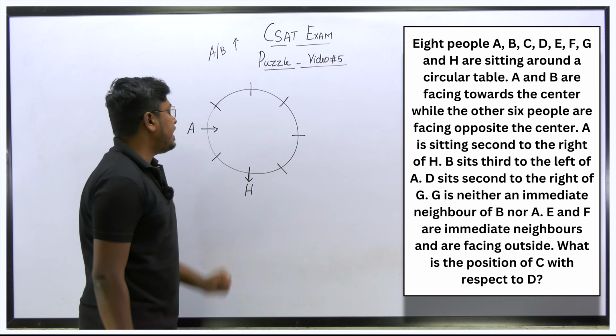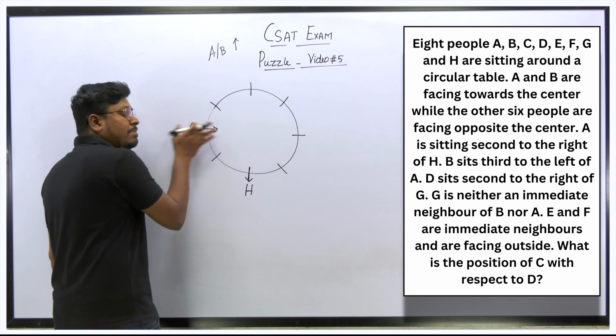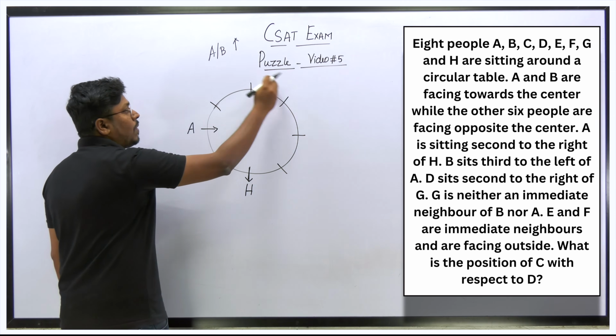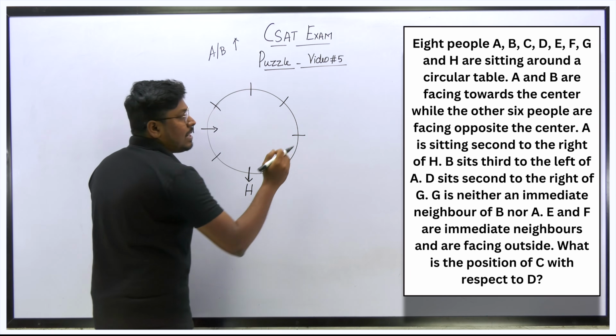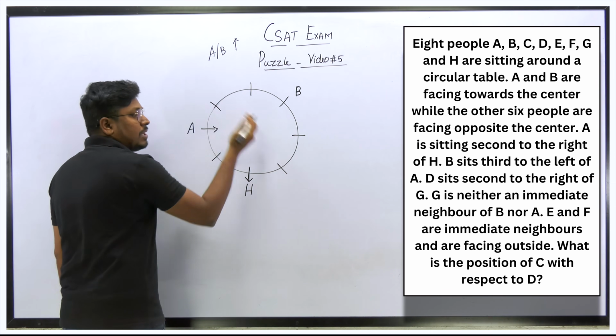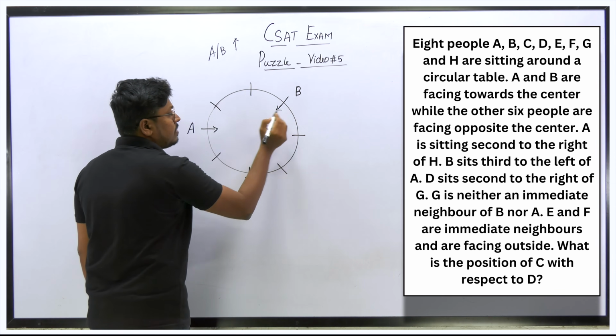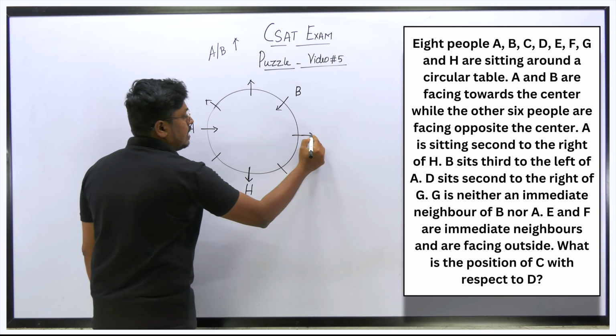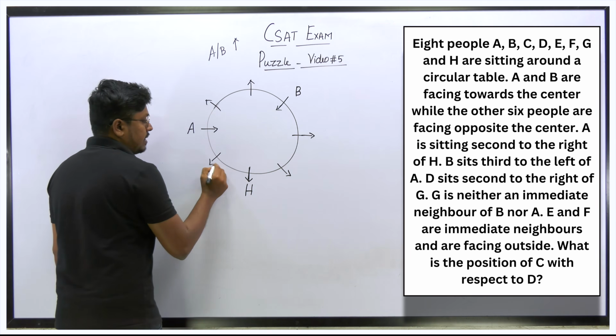So A's left hand side at the third place is B. We already know that the person A is facing the center. So this will be left hand side. So 1, 2 and 3. So A's left hand side at the third place is B. So we can fix B here. And A and B both are facing the center. So B will also be facing the center. So now all the remaining persons in this arrangement will be facing outside.